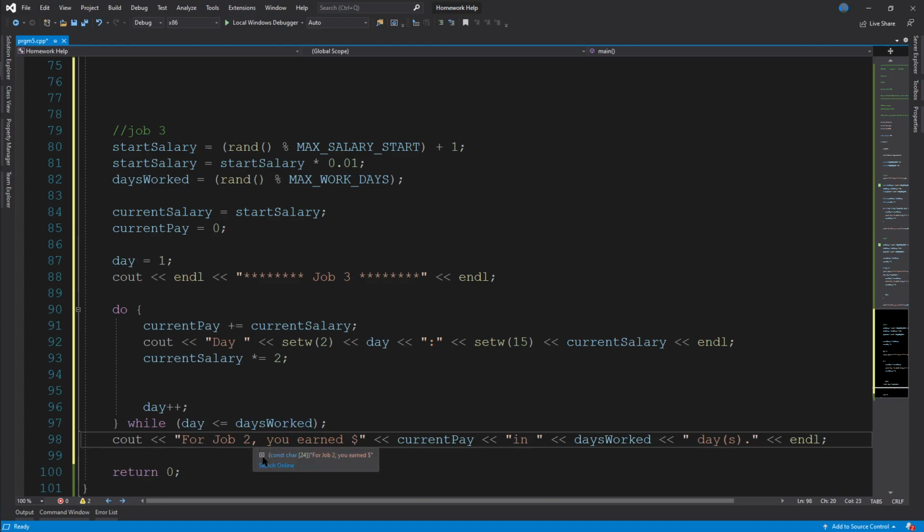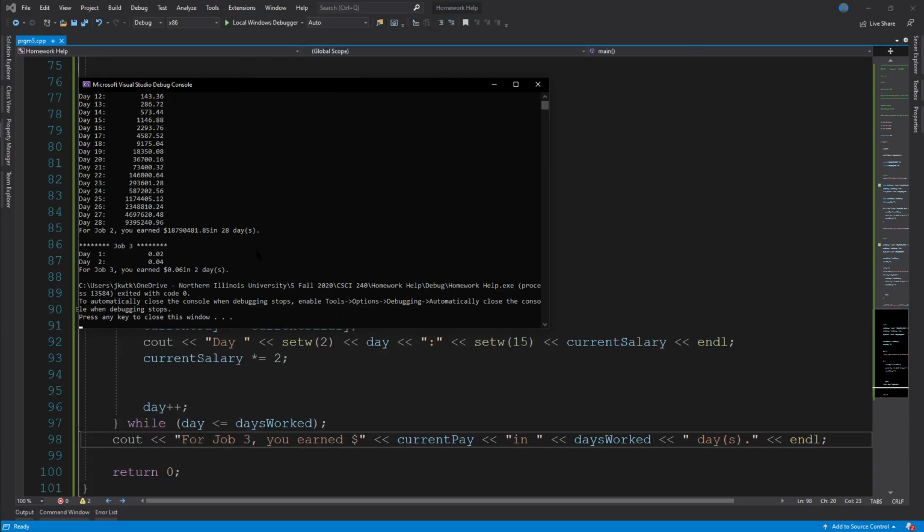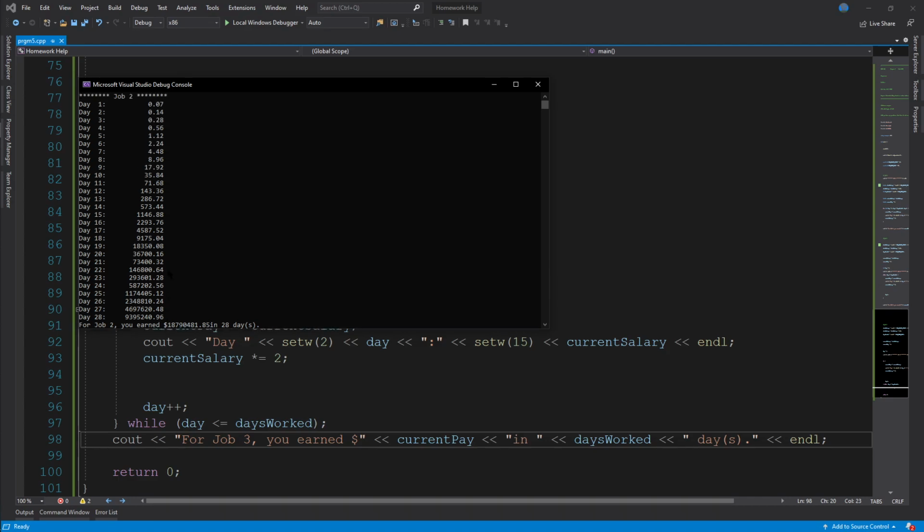Paste. Change the 2 to a 3. And that should be the whole program. Wow, 6 cents, that's not a lot. All right, so we got job 1, day 1, day 2, day 3, 8, 16, 32. Add all that together and you get 248.